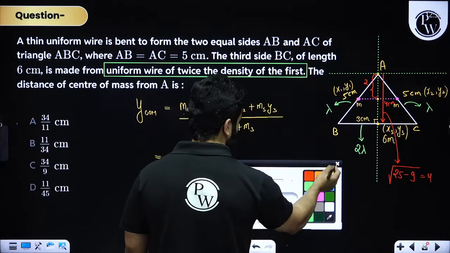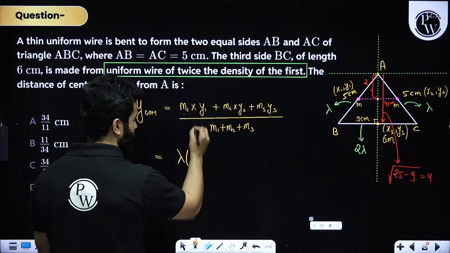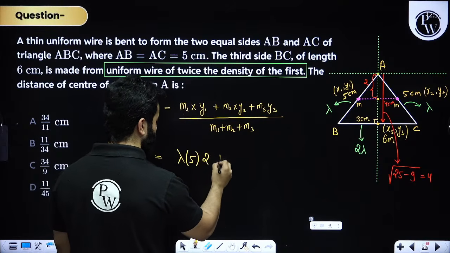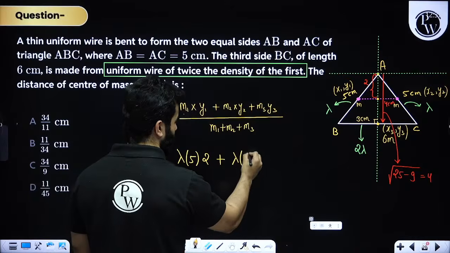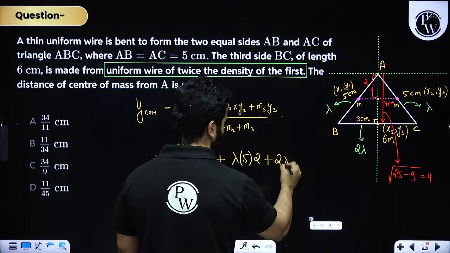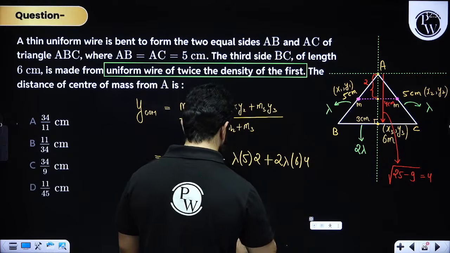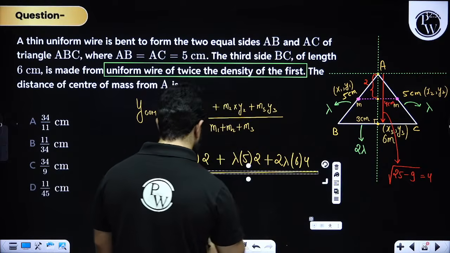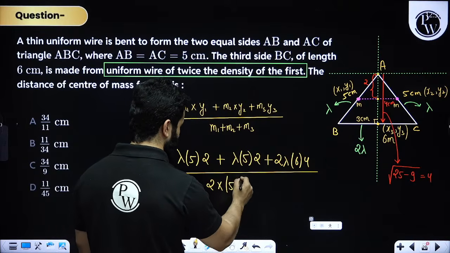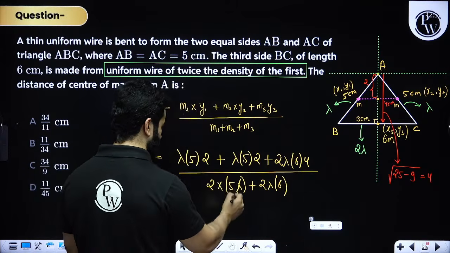So instead of m1, my dear friends, I'm going to write lambda times 5 times, instead of y1, I'm going to write 2. You can also write minus 2, plus again lambda times 5, again 2, plus now instead of this we are going to write 2 lambda times 6, and then this complete length is going to be 4, and whole divided by total mass, which will be 2 times 5 lambda plus 2 lambda times 6. I can cancel out lambda.